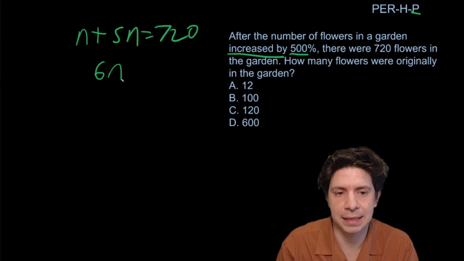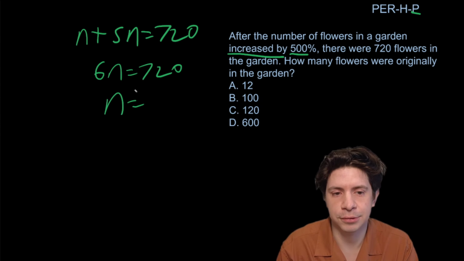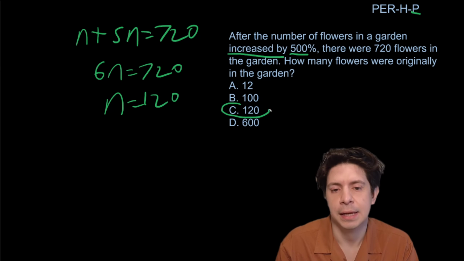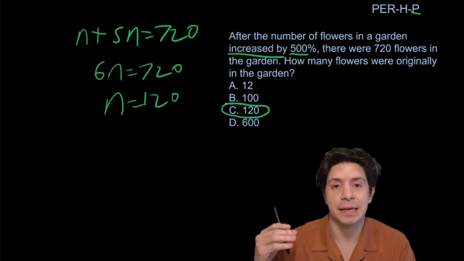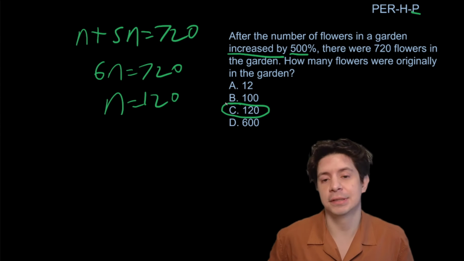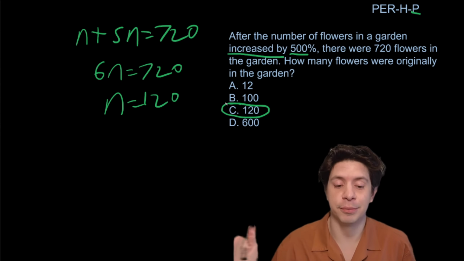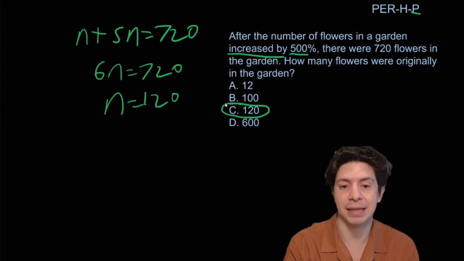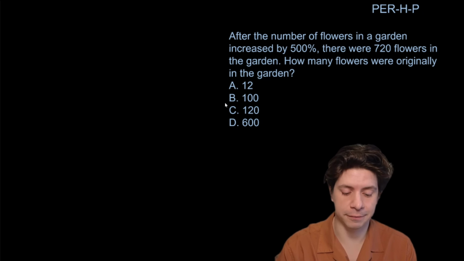So that's 6n equals 720. So n equals, when you divide by 6, 120. Okay? So you just want to be careful on increased by, right? So of versus increased and decreased, and then also converting percentages to decimals. That's been the big theme of these questions at all levels.